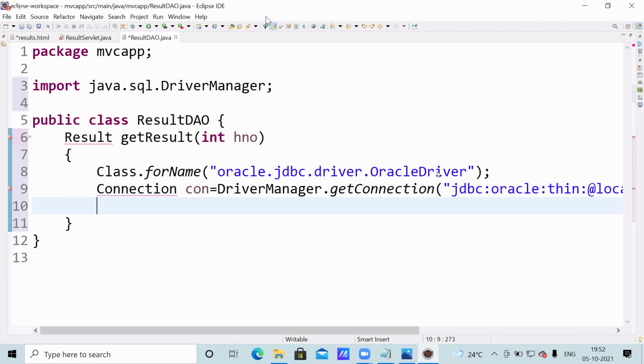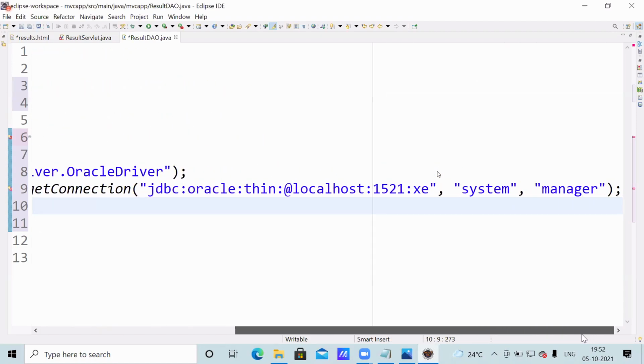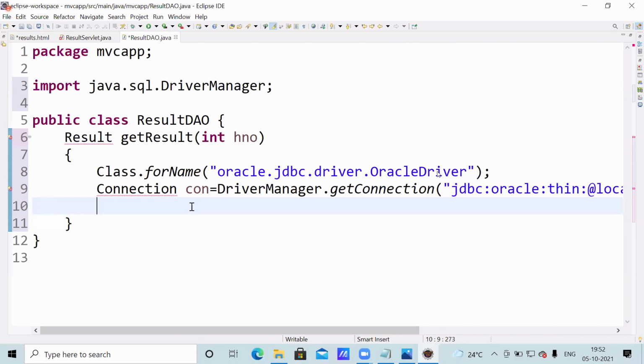After establishing the connection, one prepared statement. Yes, for a dynamic SQL query, prepared statement.